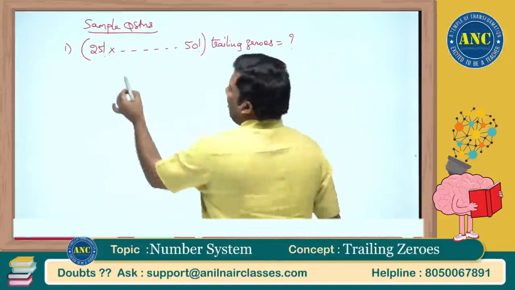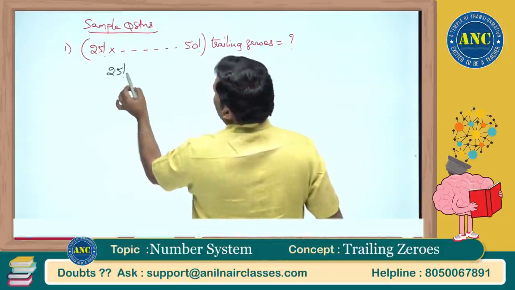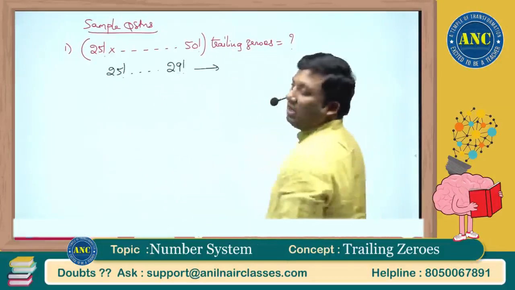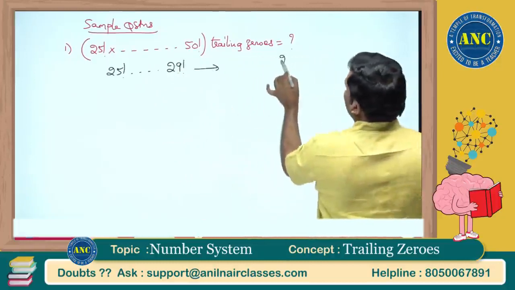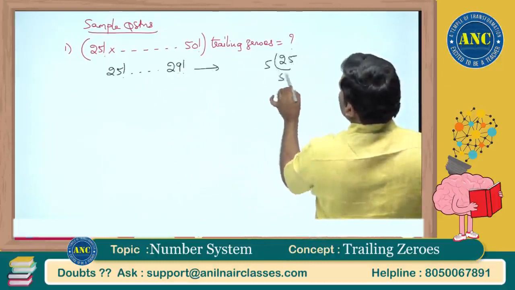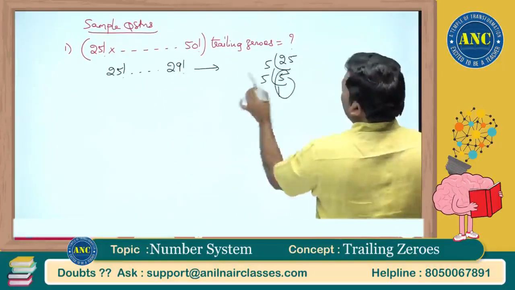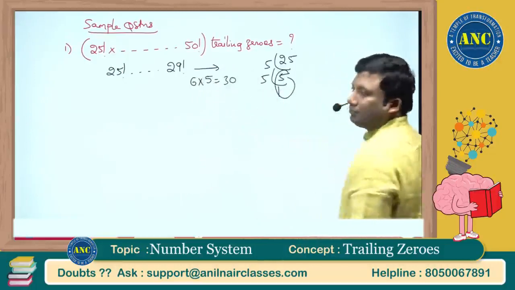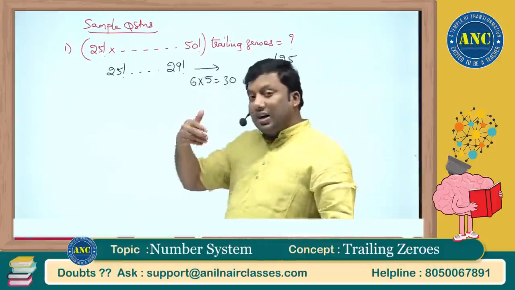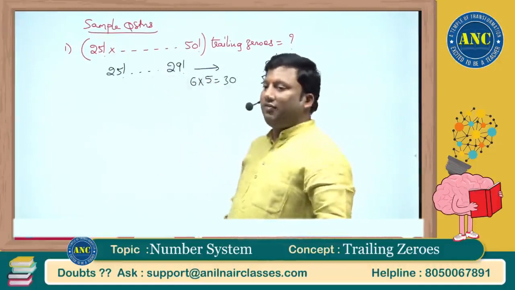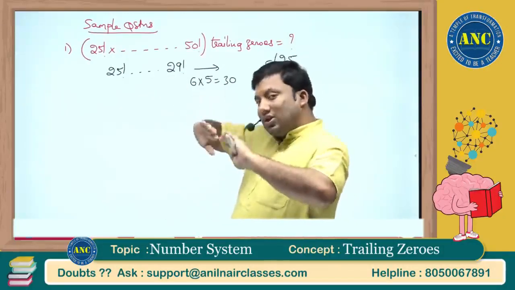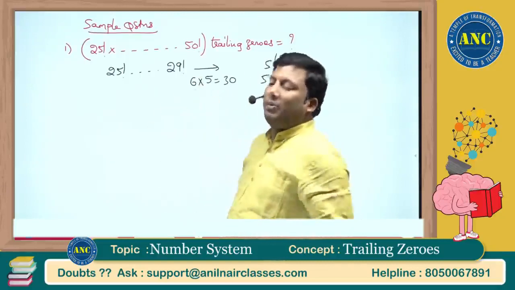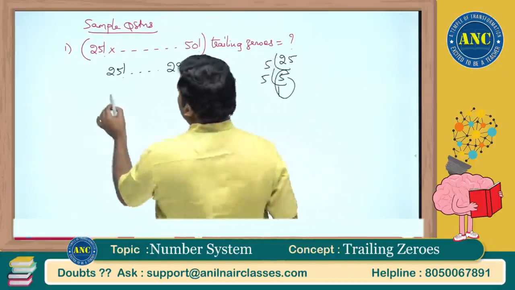Listen carefully, sir. First we will do this. 25 factorial till 29 factorial, the number of trailing zeros will be the same. For 25, how many is it? 5 5s, 5 1s, 5 plus 1, it is 6. 6 into 5, it is 30. Then what is the next multiple of 25? 5 power 1 is 5, 5 square is 25, then 5 cube is 125. Then it will be in serial order.